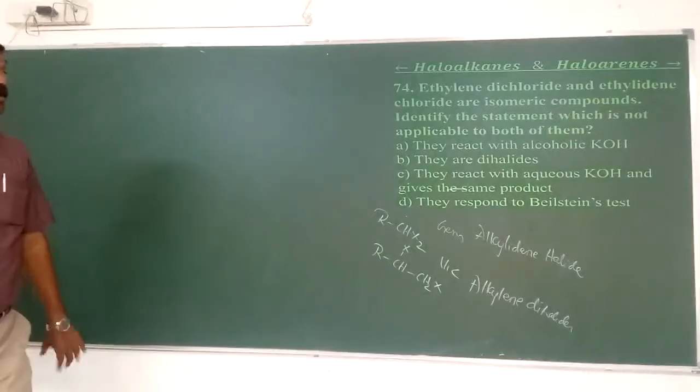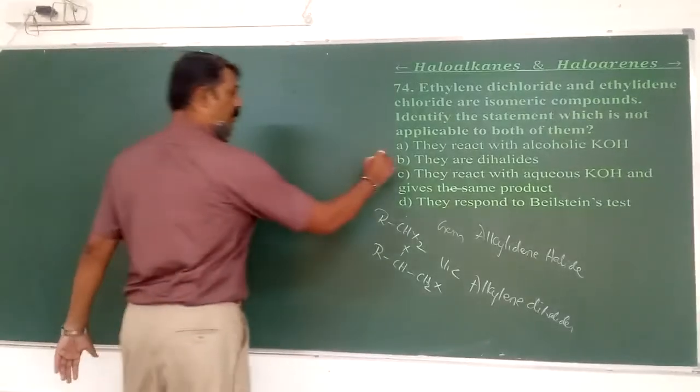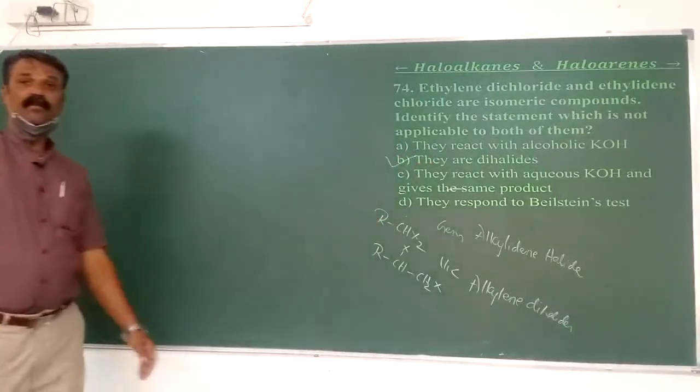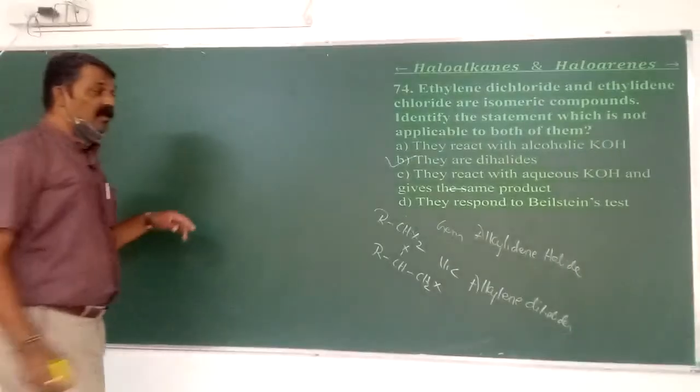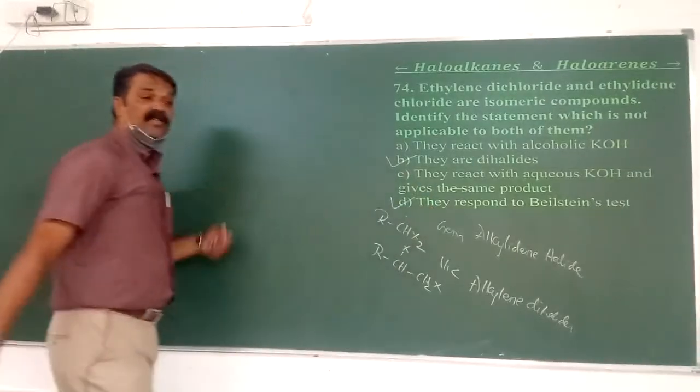Okay, so here this is correct first. Why? Both are dihalides. Then they respond to the Beilstein test. What is the Beilstein test?